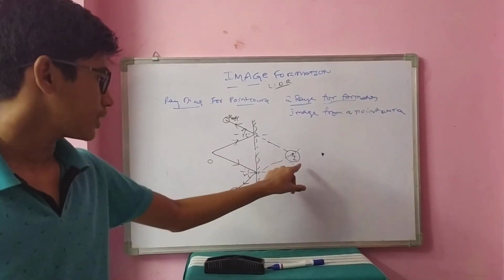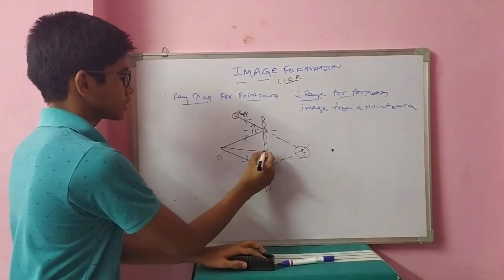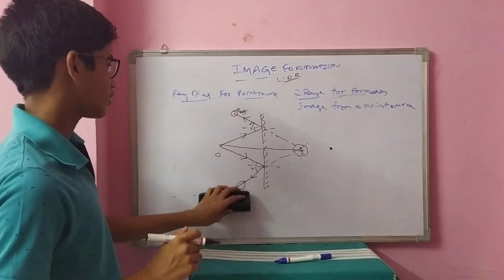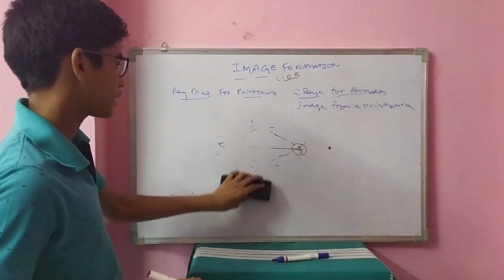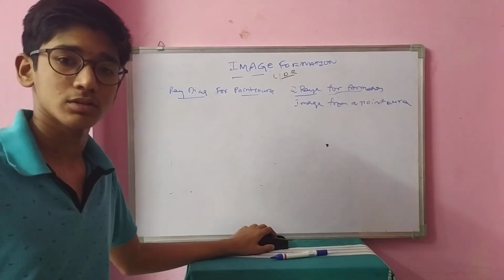here the object is placed, here the image is formed for a point source. Look at this distance. This distance will be equal. This is one of the characteristics of an image. We will discuss it in a later topic. Now, this is a ray diagram for a point source.